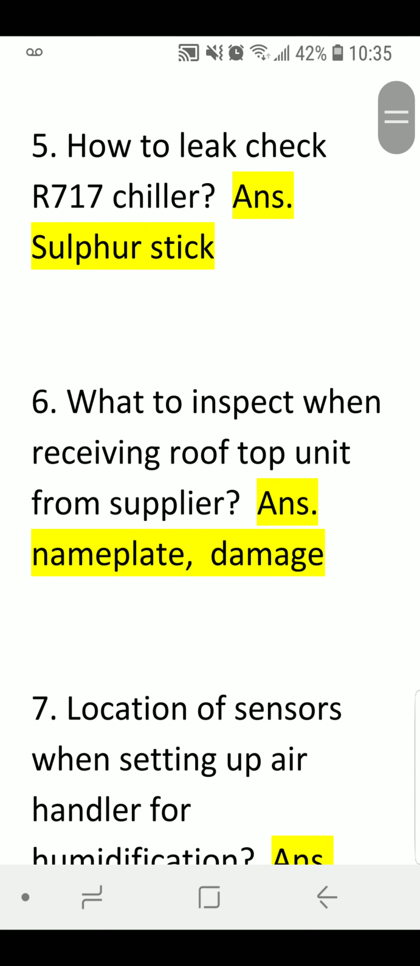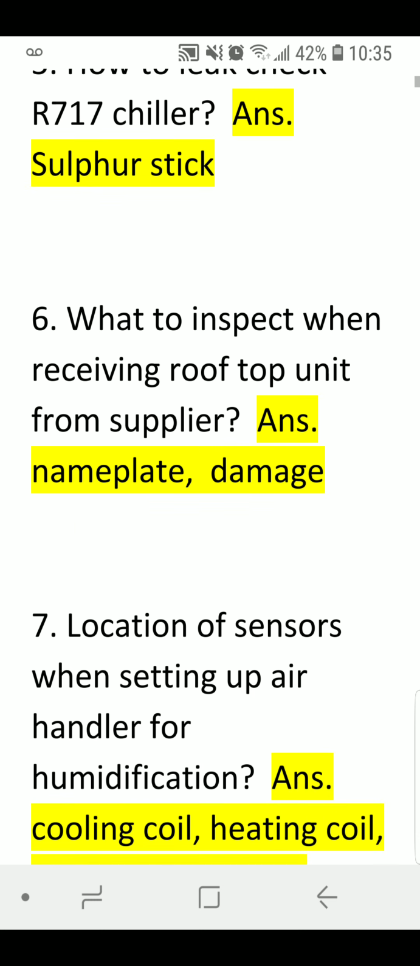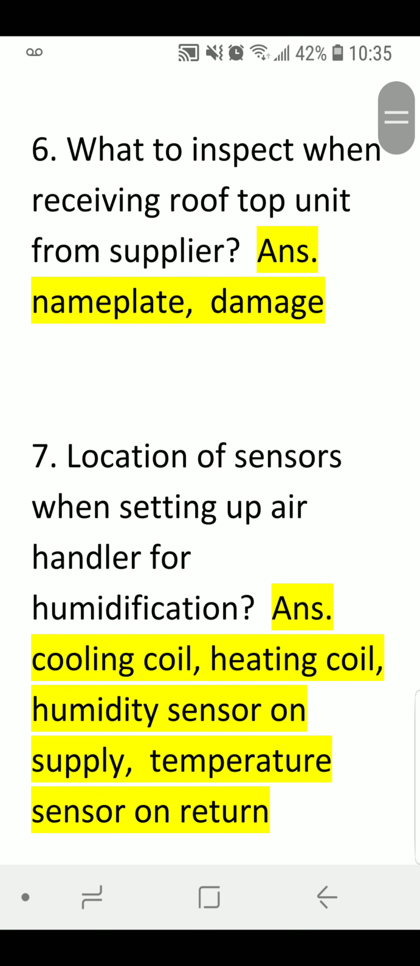Number 5. How to leak check R717 chiller? Answer: sulfur stick. Number 6. What to inspect when receiving rooftop unit from supplier? Answer: nameplate damage.